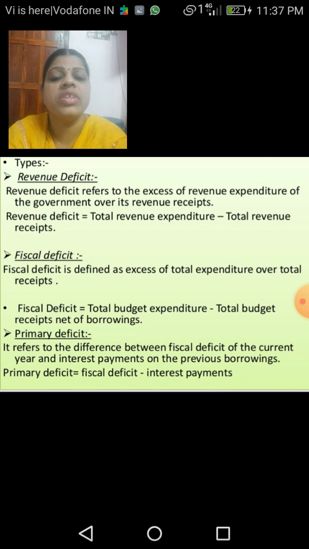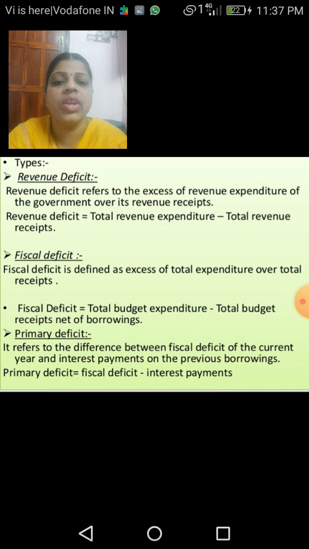Revenue deficit refers to the excess of revenue expenditure of the government over its revenue receipts.